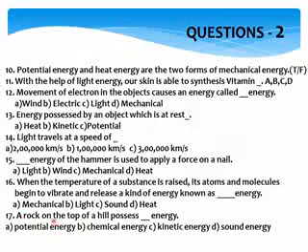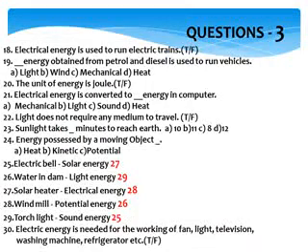17th one, a rock on the top of the hill possesses dash energy, potential, chemical, kinetic or sound. A rock is not moving, it is resting in the top of the hill. So the resting means it is a potential energy. Television, washing machine and refrigerator, etc. So for running a fan, light, television, washing machine, refrigerator, we need electricity. So we need electric energy. So the answer is true.